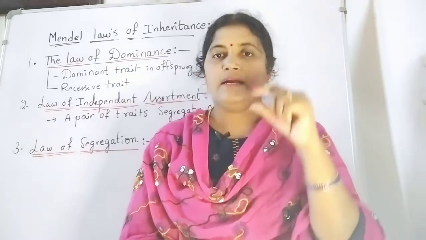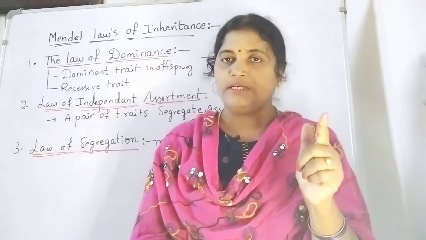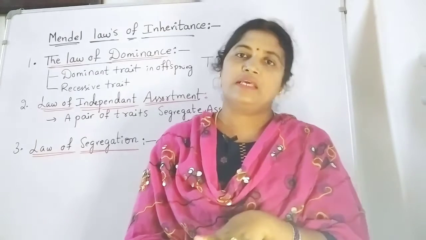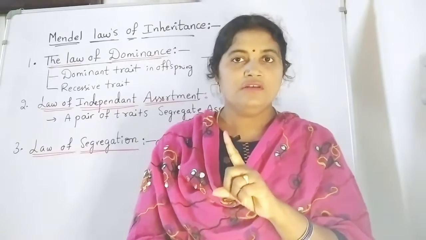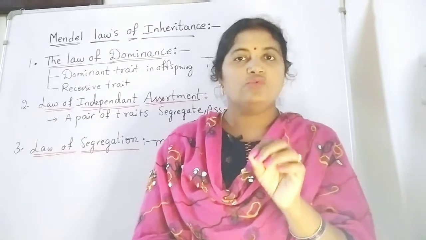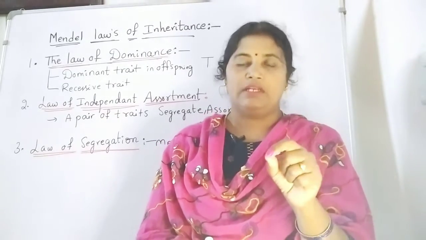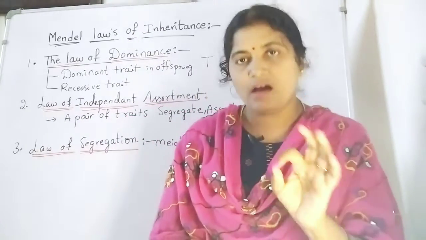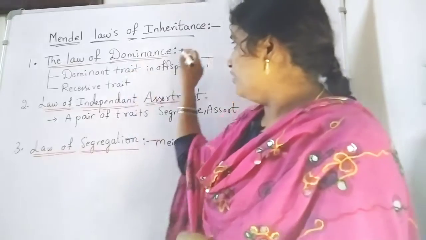That tall character will be the dominant trait, and that dominant trait only is going to be expressed in the F1 generation, in the phenotypic generation. So in the phenotypic ratio, the maximum will be these dominant characters, and the law is known as the law of dominance.